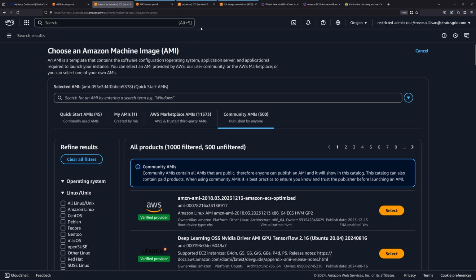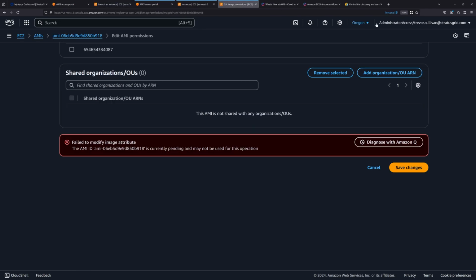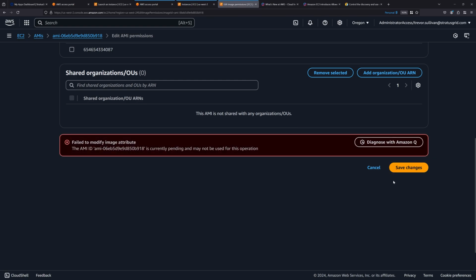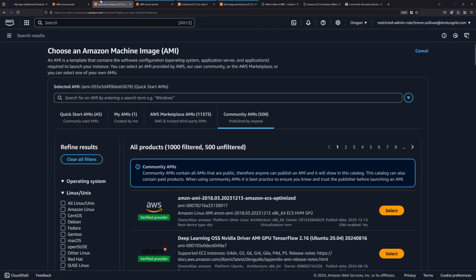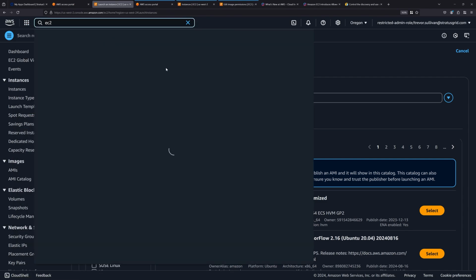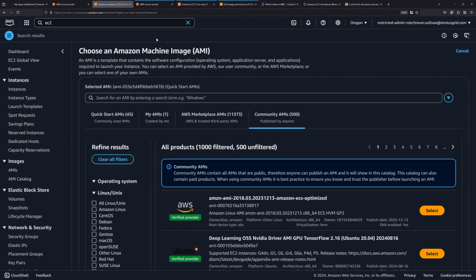So what we want to do is basically say, well, because this is a corporate owned account, I'm going to only allow any images that are owned by this account over here, the 9730 account. I'm only going to allow those images to be launched inside of this region. So what we can do is come back to this account and go to the EC2 console. So you can just search for EC2 up here. We're already in the EC2 console.